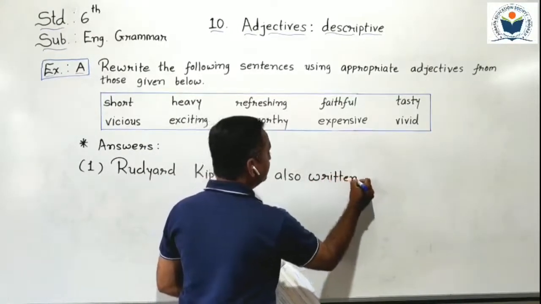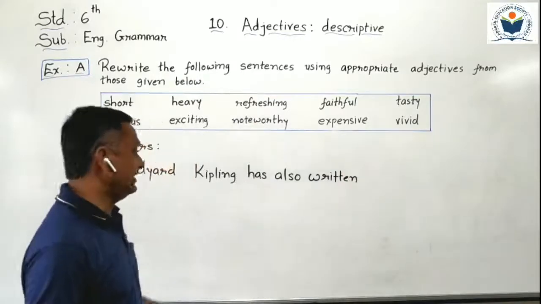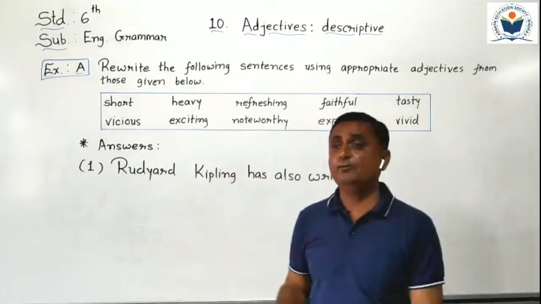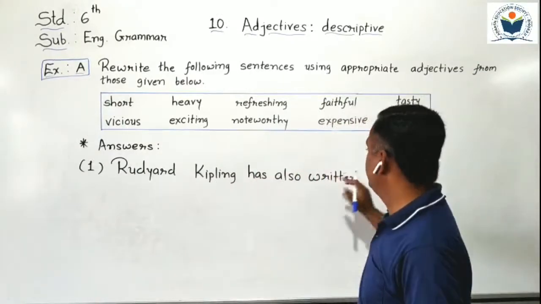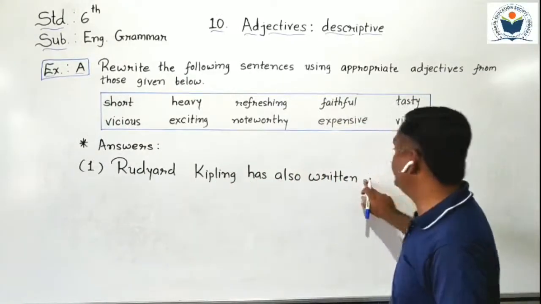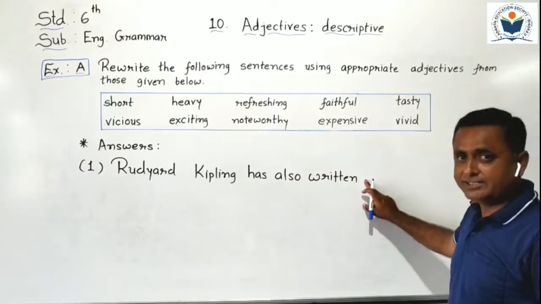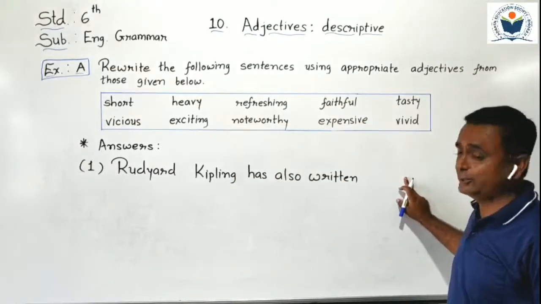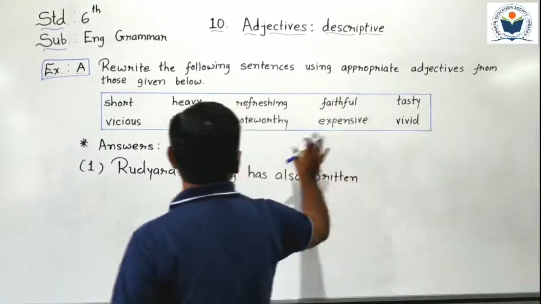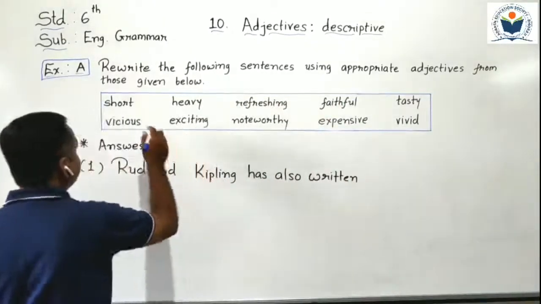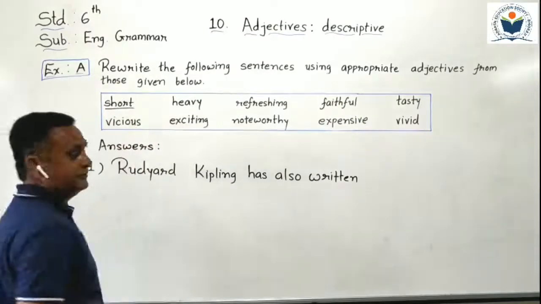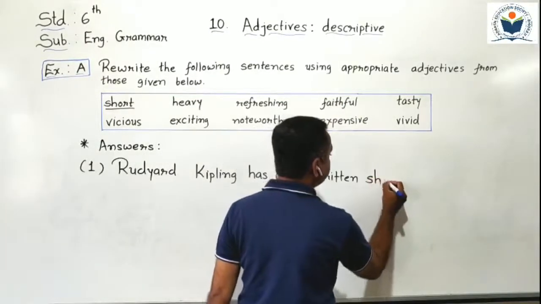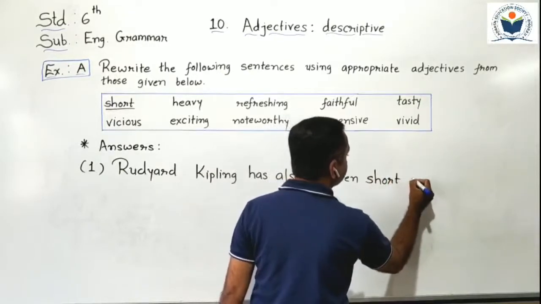Till here we have to write. After that, before the noun, we have to put an adjective. Which adjective is suitable before stories? Suitable adjectives we have to add here, and then we have to write the noun stories. Which adjective is suitable for that sentence? Yes, I take short. Also written short stories.